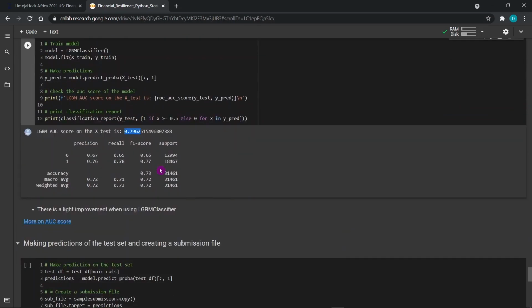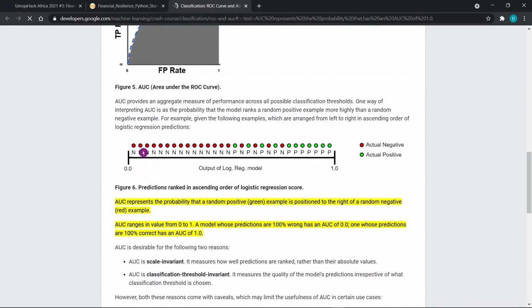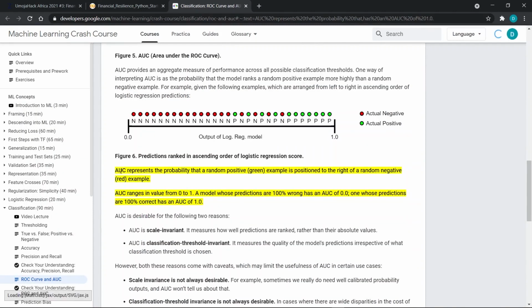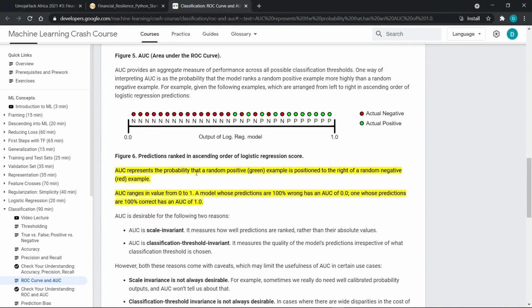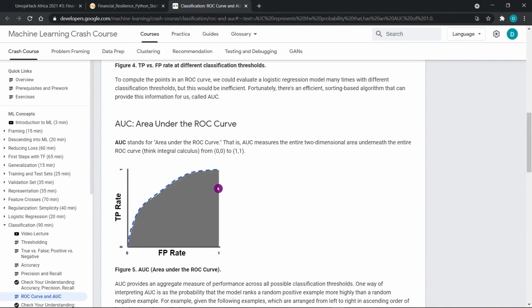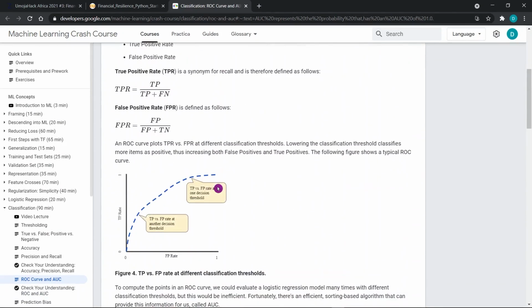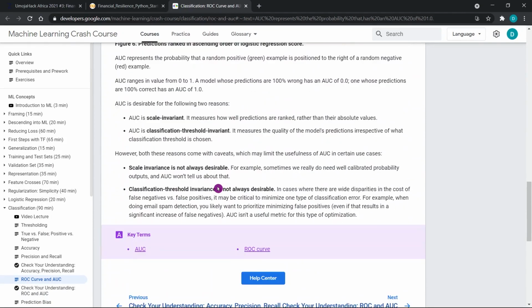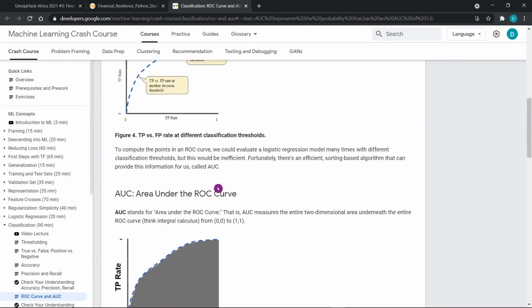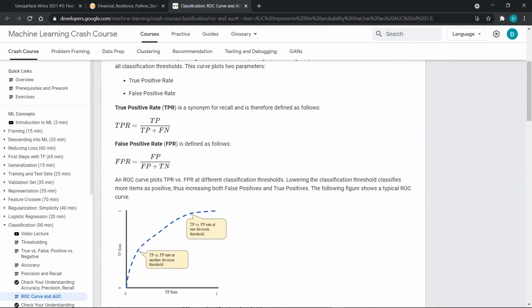If you want to get more information on the area under curve, you can go ahead and check it out. Area under curve represents the probability that a random positive example is positioned to the right of a negative example. You can go ahead and read all this so that you can understand how the area under curve works.